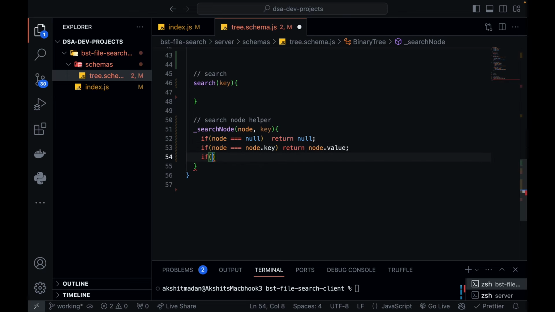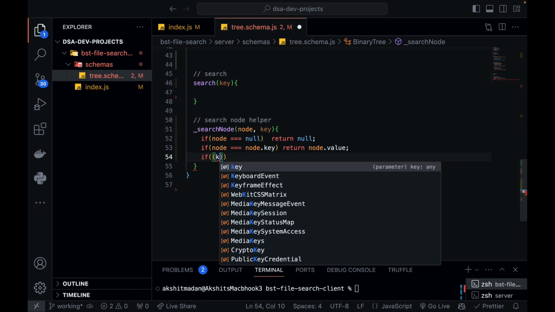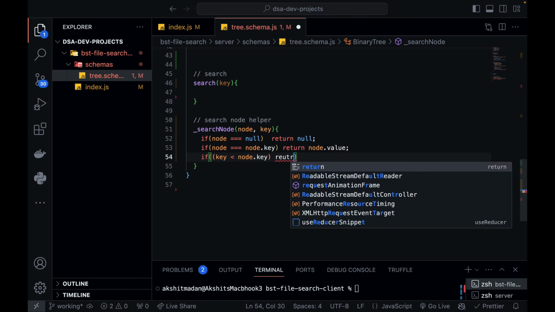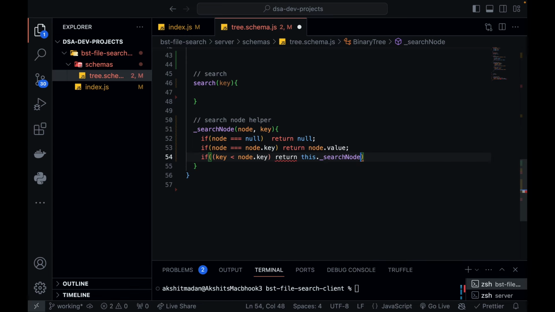In the next case, if your key is less than the node dot key, that means the possibility is that the file can exist in the left direction of this node, the left tree side of this node, right? Because the key is smaller. Smaller values will always be on the left hand direction of a binary search tree, right? So I need to use recursion. In this case, if my key is less than the node dot key, then I'm going to return this dot search node and go in the left direction of the node.